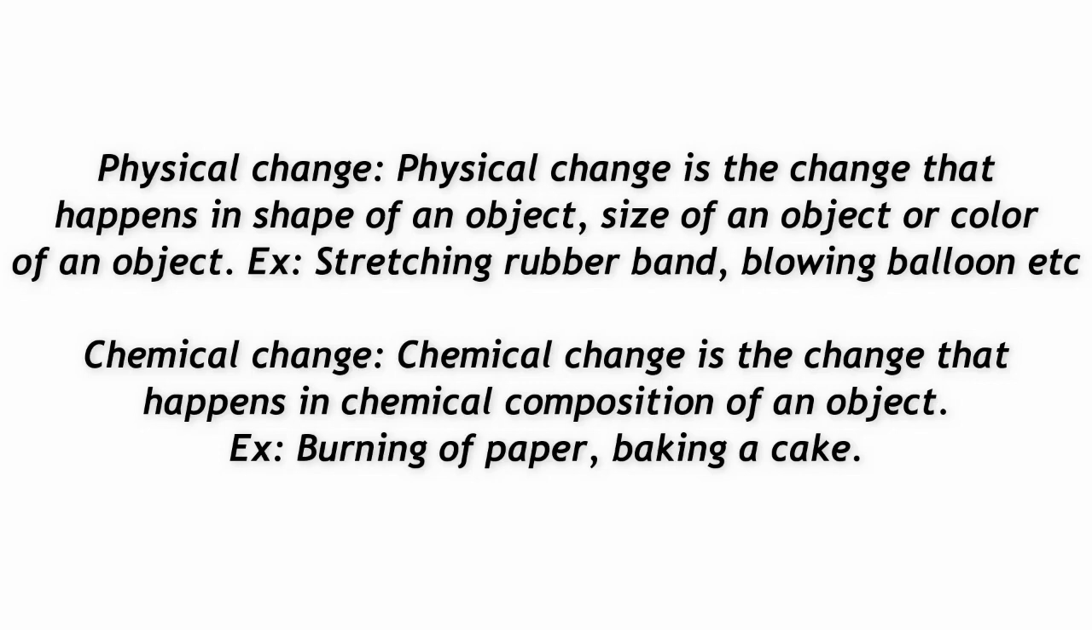Physical change now is the change that happens in shape of an object, size of an object, or color of an object. Example is stretching a rubber band or blowing a balloon. While chemical change is the change that happens in chemical composition of an object, like burning a paper or baking a cake. I hope you have understood.